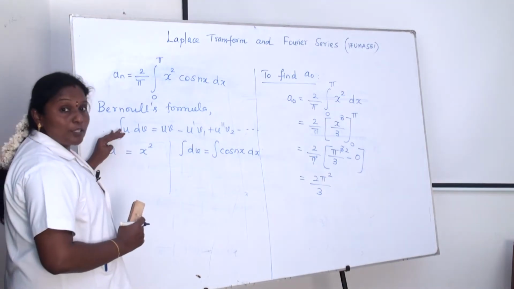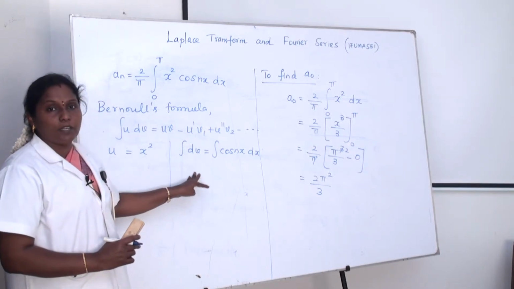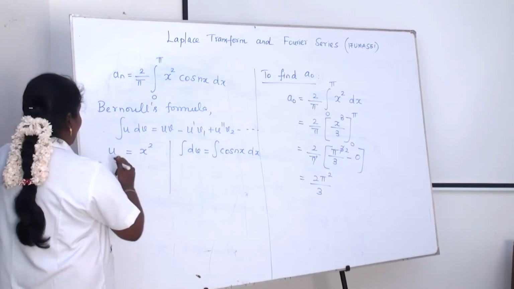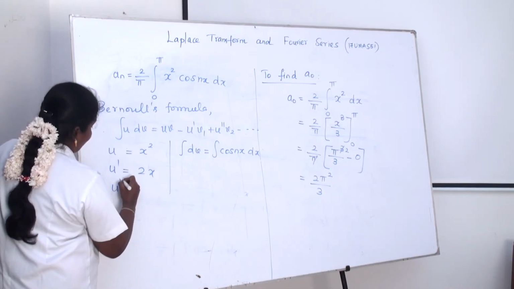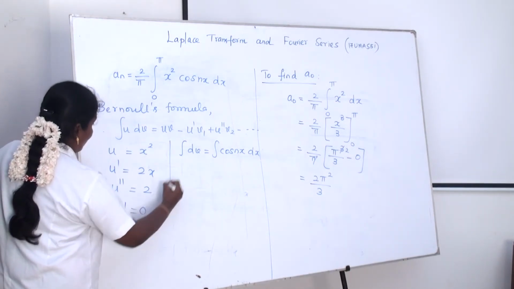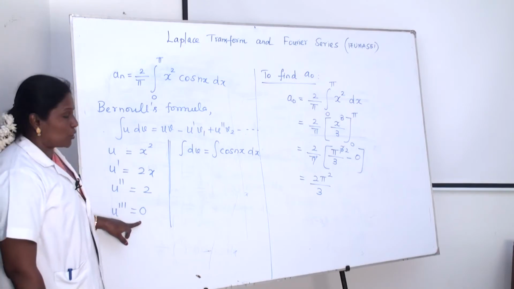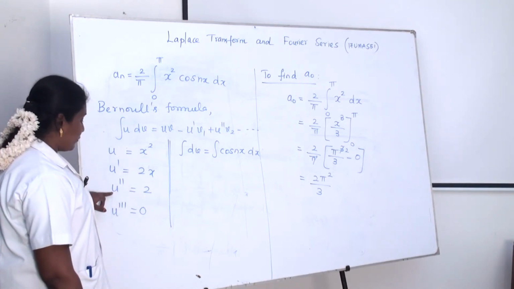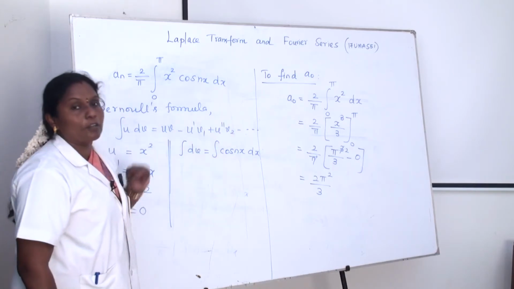You just have to integrate this one. For u, you have to differentiate; for dv, you have to integrate. U dash is 2x. U double dash is 2. U triple dash is 0. Here the u triple dash value goes to 0, so we only need to find u double dash into v2.